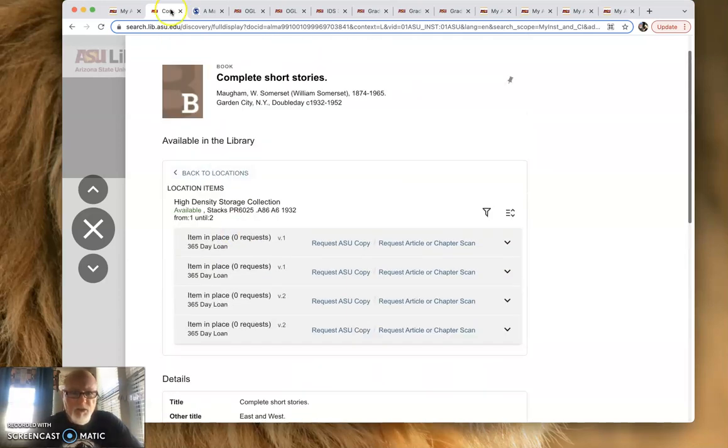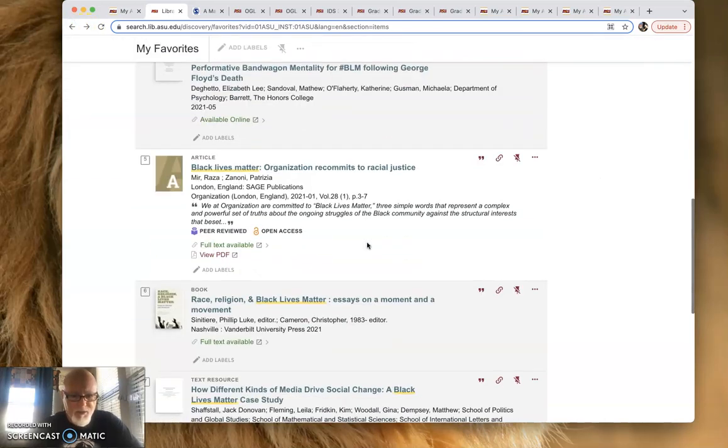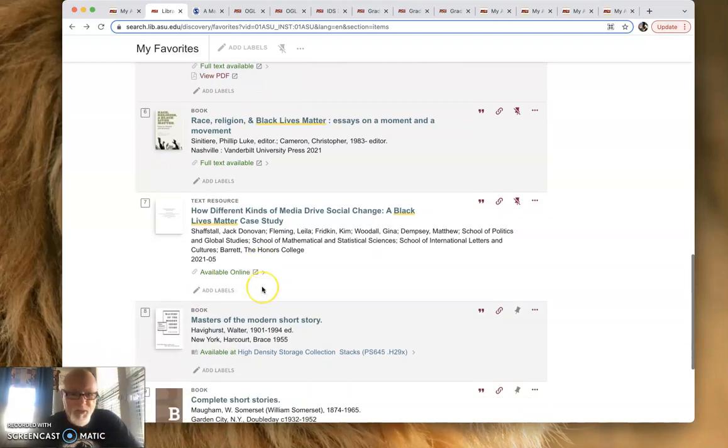I don't know. Complete Short Stories of Somerset Maugham. Oh, that's mine from a long time ago, I think. I was looking for that book. It says recording, but I don't know where the clock is. It's only at 15 minutes.